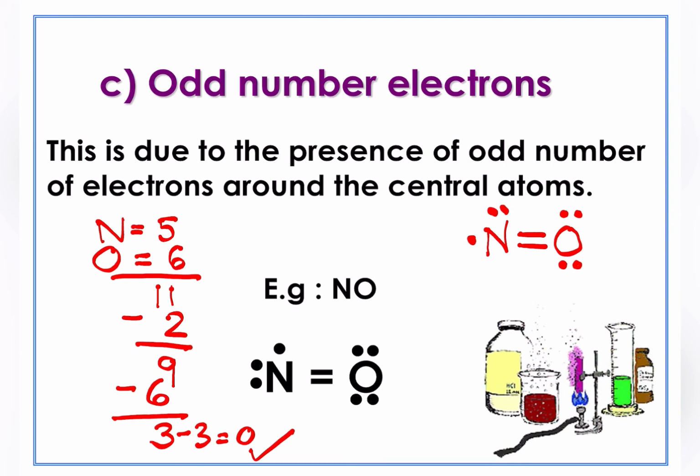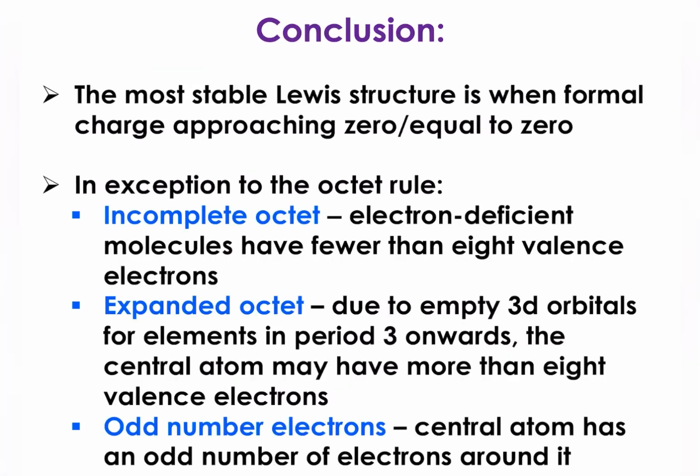So that's how you want to know about 3 exceptions to octet rules dan sedikit conclusion about formal charge and exception to the octet rule. You have to know that the most stable ataupun the most plausible Lewis structure is when the formal charge approaching 0 ataupun equals to 0.